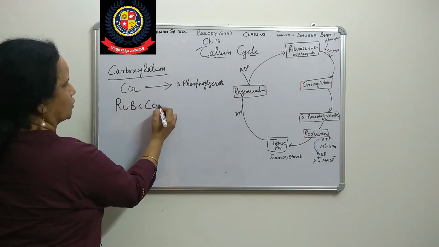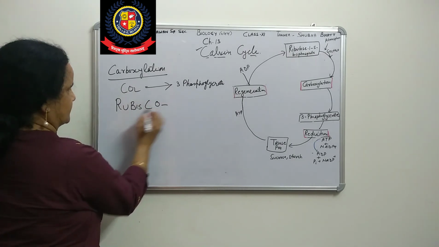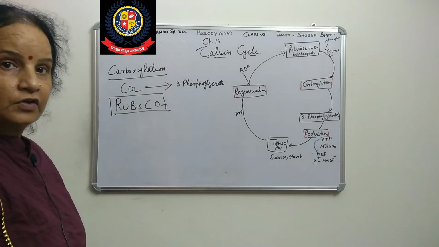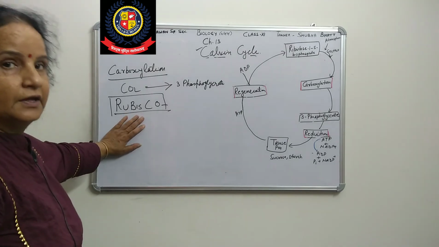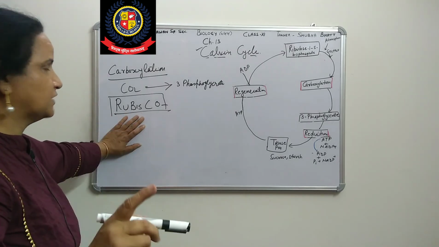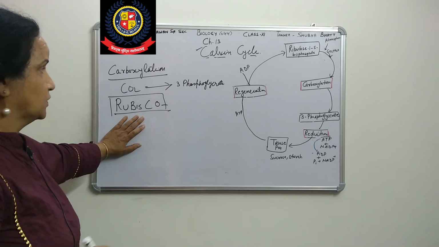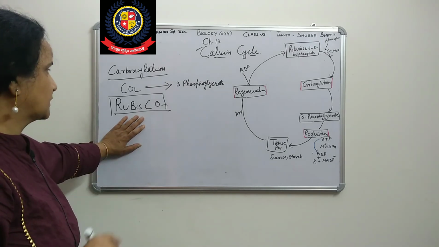First we should know that this enzyme is hugely abundant in the plant world, just as collagen fibers are the abundant protein in animals.